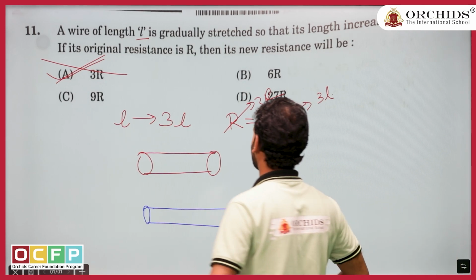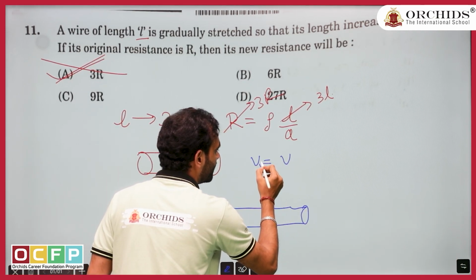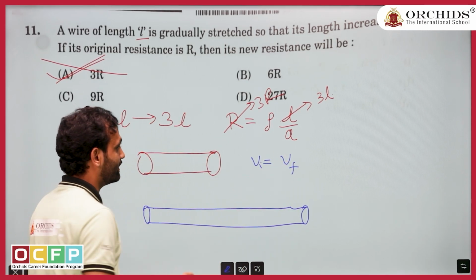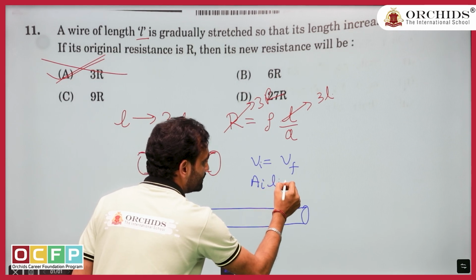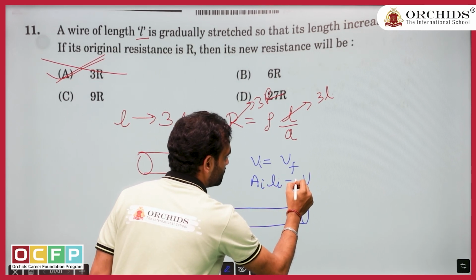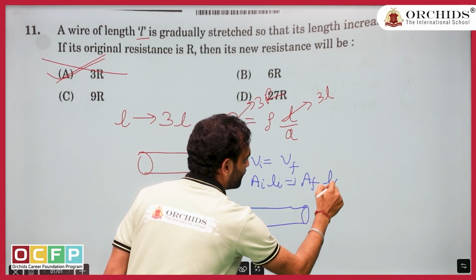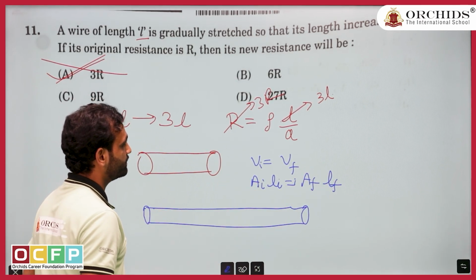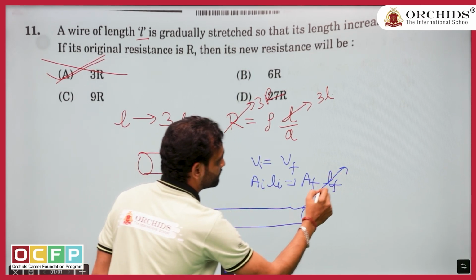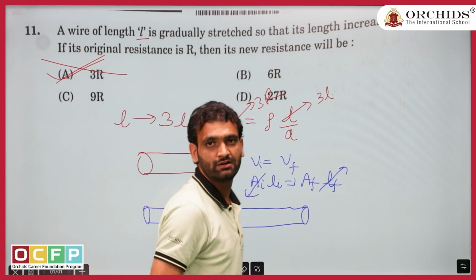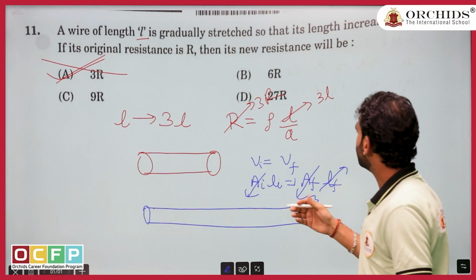So let us see how we are going to approach. Simple, we know volume initial, volume final is going to be constant. Means area initial times length initial is going to be constant. That means area final times length final is going to be the same. So, we know they have increased length 3 times. So obviously area will decrease 3 times. To keep it constant, the final area will be 3 times less.